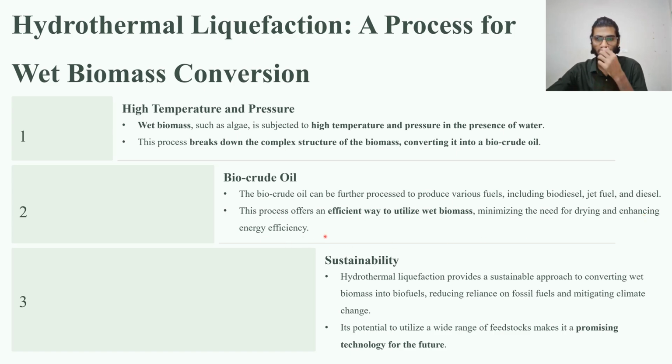Like, we don't need to dry the organic waste, because in some other processes we need to dry the organic waste, but in hydrothermal liquefaction we don't need to dry it. We can use it exactly as it is, with the moisture also, which will reduce the energy consumption and labor work.